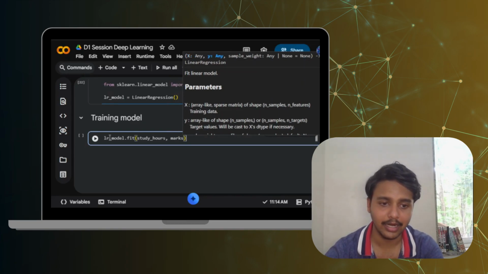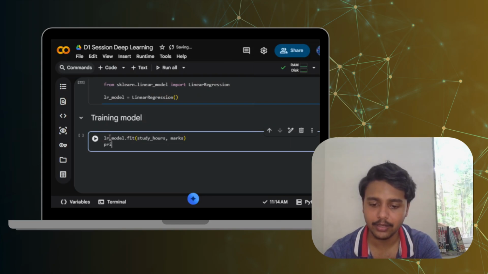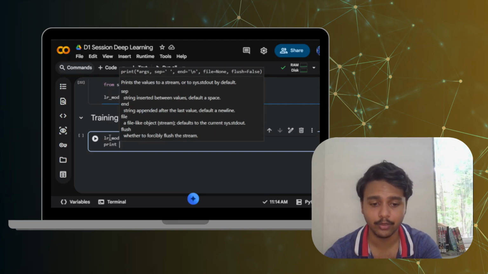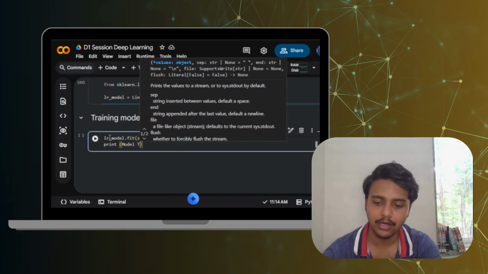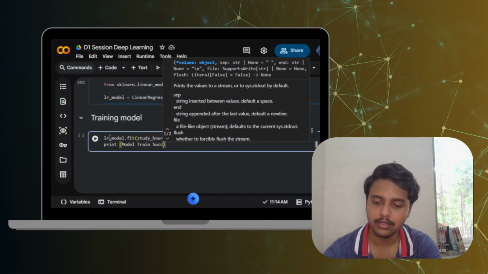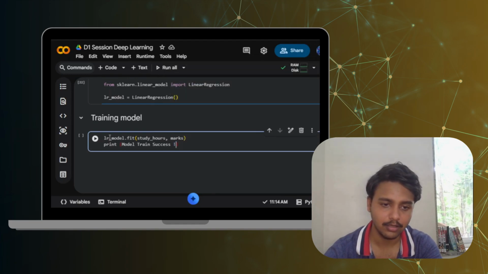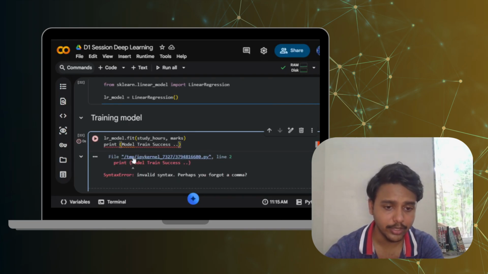Then I'm going to print that the model trained successfully. Control enter. So it is going to train the model.